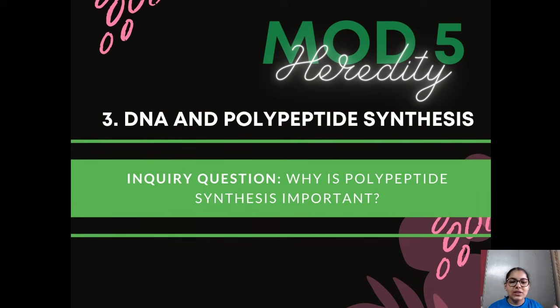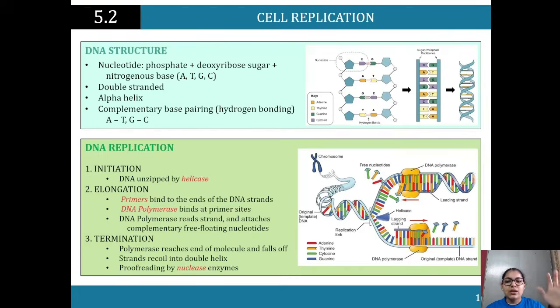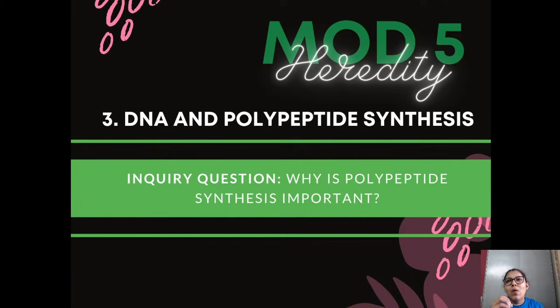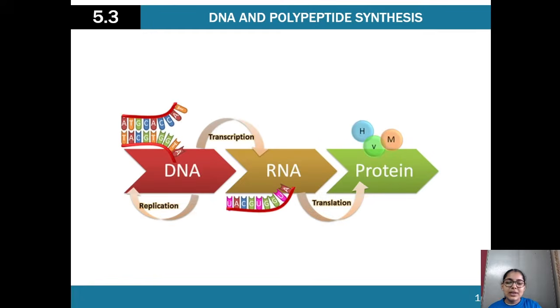So now let's look at DNA and polypeptide synthesis. We know that cell replication is happening. It's a huge process. DNA is being replicated. We looked at meiosis. We've got our 4 daughter cells ready to go. But now, why is it important, and how does it impact polypeptide synthesis? Polypeptide synthesis is making protein. We looked at DNA replication. Now we are looking at transcription and translation, and how this whole process is going to give us proteins.